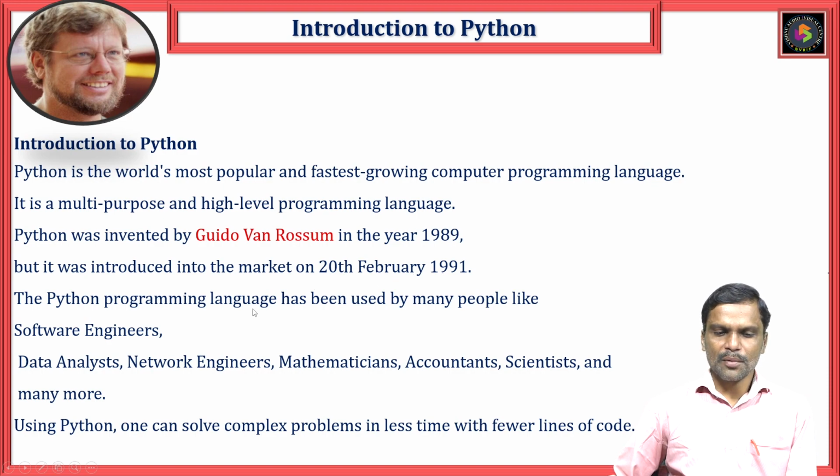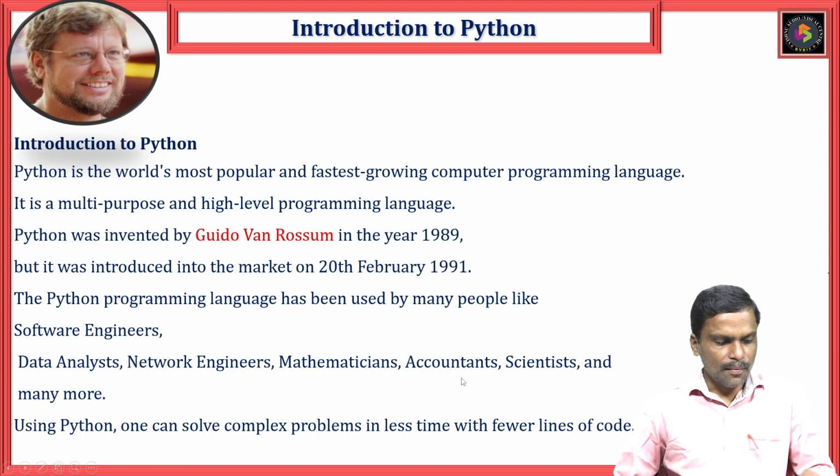Python is used by many people like software engineers, data analysts, network engineers, mathematicians, accountants, scientists, and many more. Using Python, one can solve complex problems with fewer lines of code. When you start writing the code, you will be able to understand.